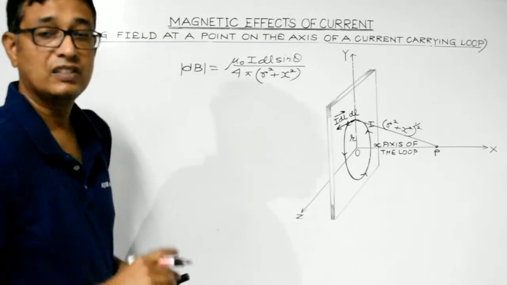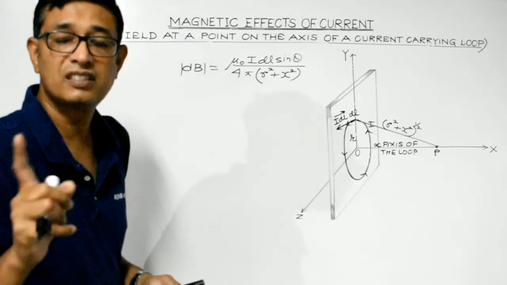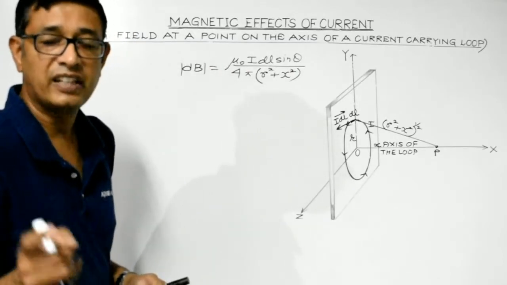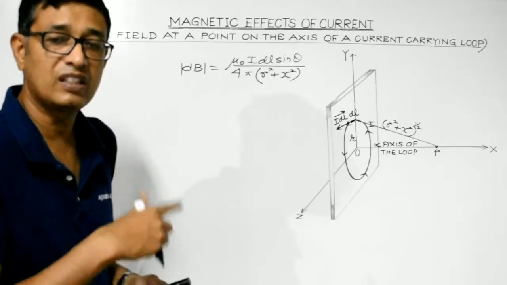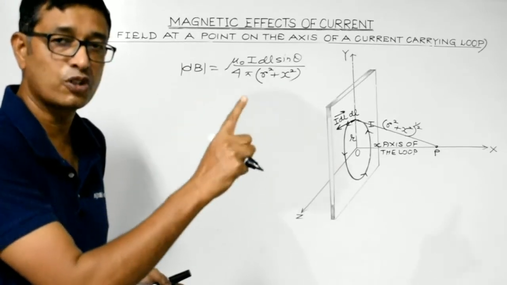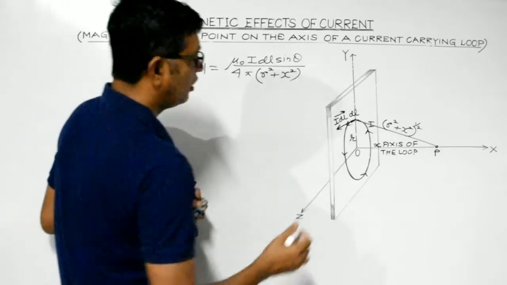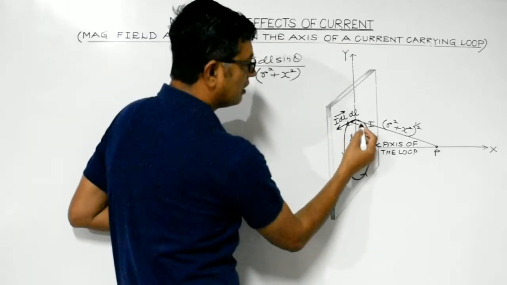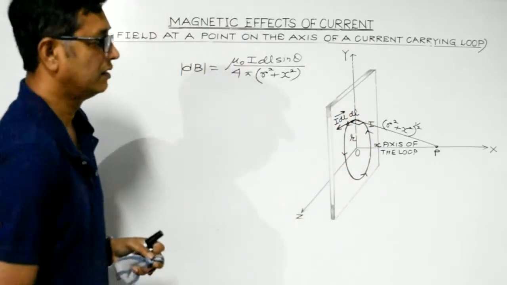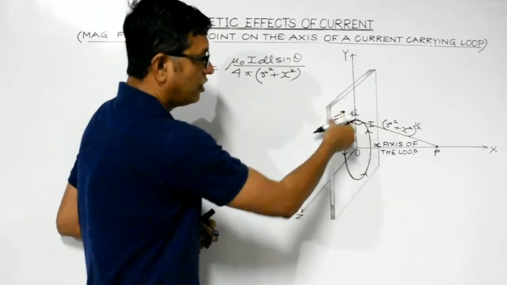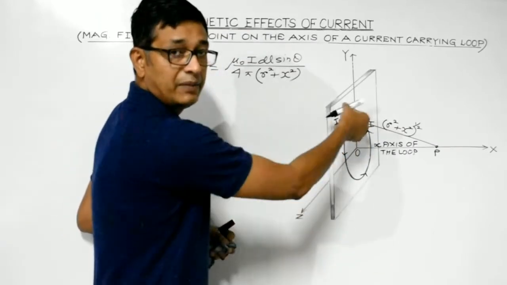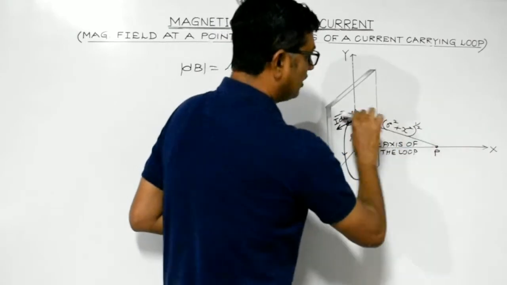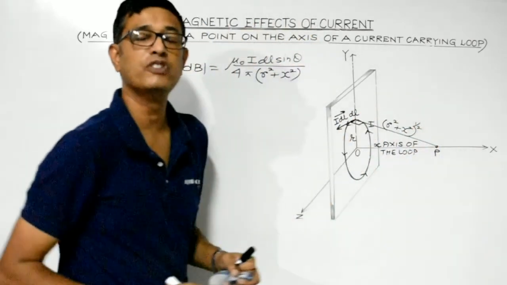Right? Theta, students, you remember, is the angle which the direction of the flow of the current makes with the line joining the center of the elementary portion to the observation point. Now, this angle is 90 degrees. This is angle theta, the direction of the current element, and this is the line joining the center of the elementary portion to the observation point.